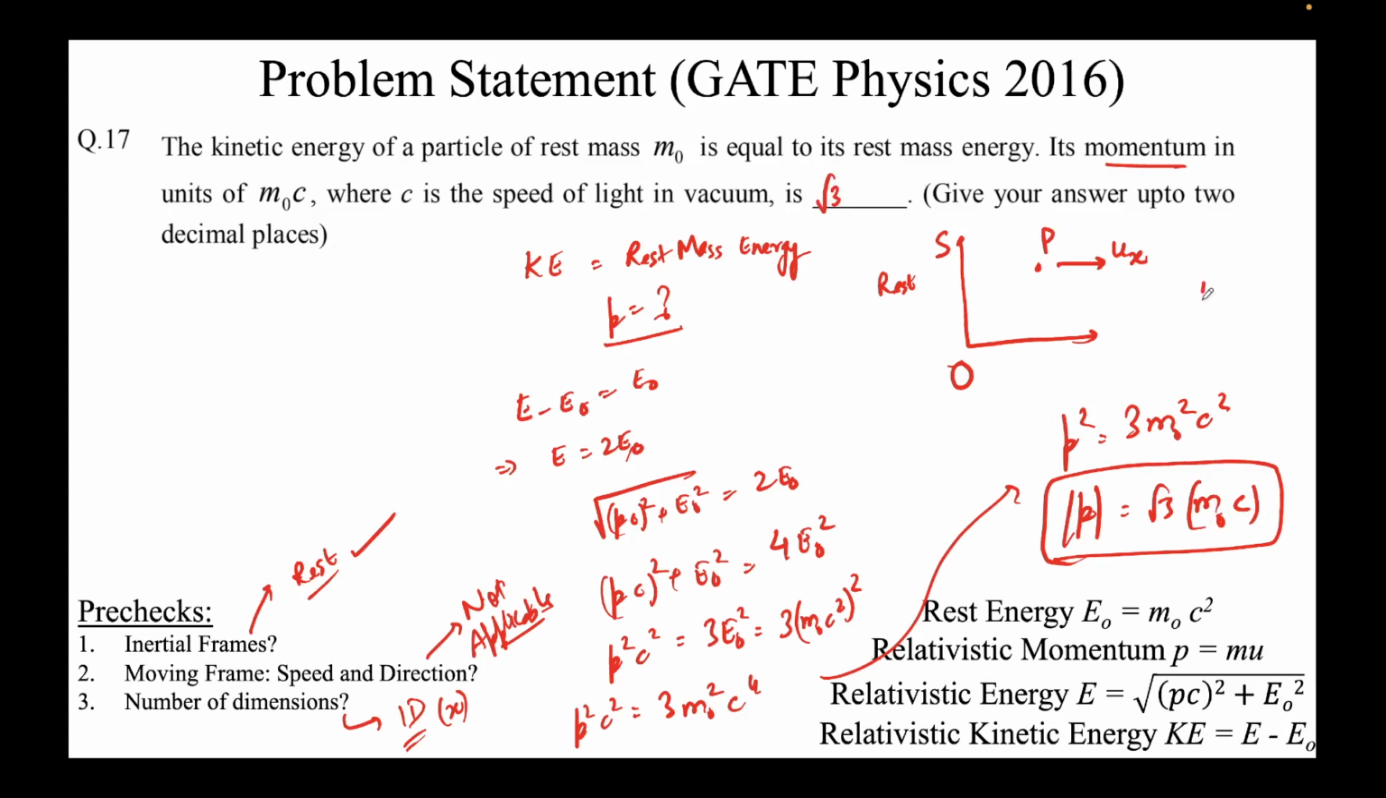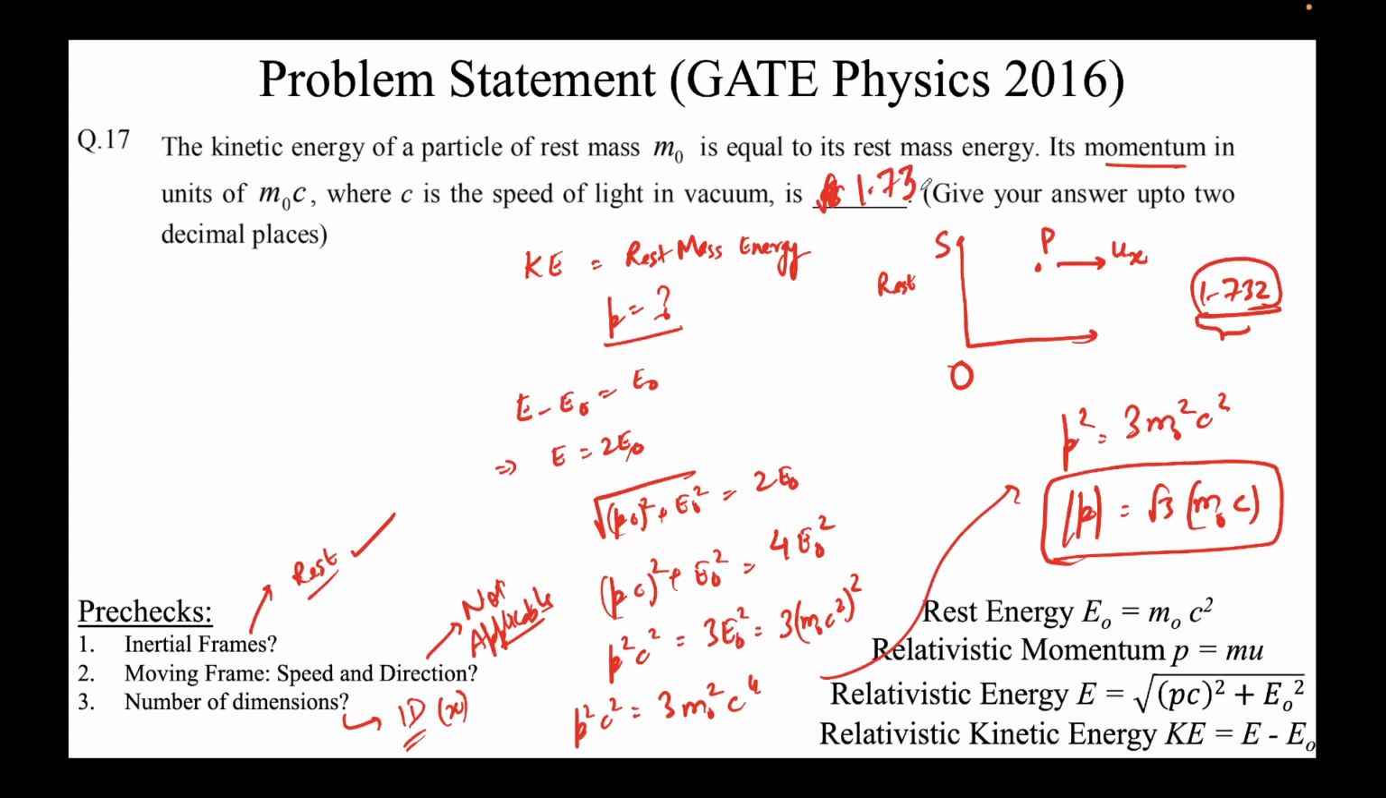So root 3 is 1.732, and since we are required to find it to 2 decimal places, I've always told you this is important. Sometimes even though you solve correctly, you might not be awarded marks. For instance, if you write 1.732, this will be an incorrect answer and you'll get 0 marks for this. To 2 decimal places, it's 1.73, so the answer would not be root 3. The answer would be 1.73. So that was the complete problem.